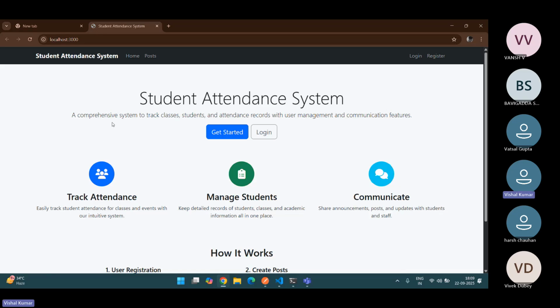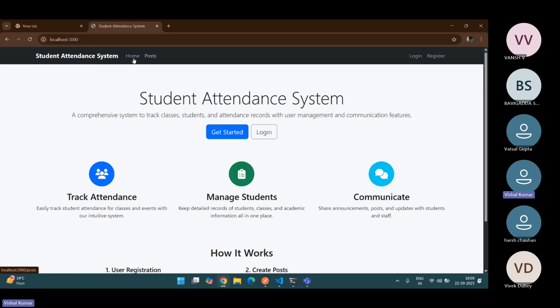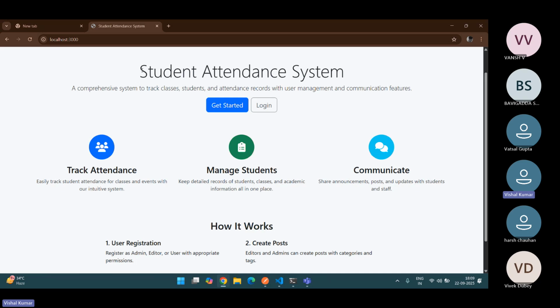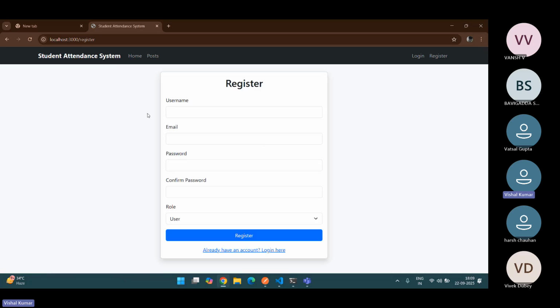Some pages I haven't added, like the attendance part and classes part. I have added the post part, but it is incomplete. So first of all, I go to the home page. I've added a button, like if I click get started, it redirects me to register, which is for a new user.